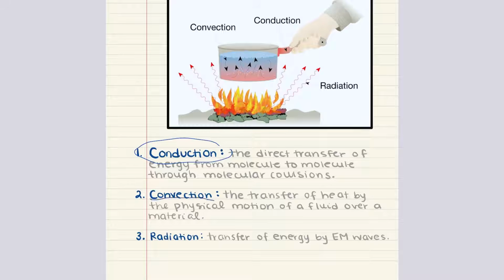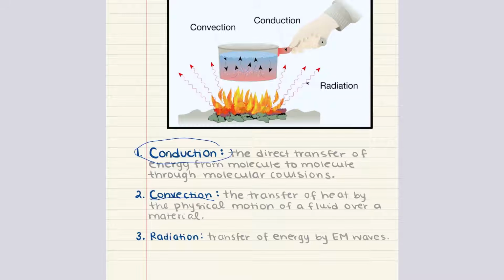Next, let's talk about convection. This is the transfer of heat through the physical motion of a fluid, such as a liquid or a gas. This process occurs when warmer, less dense regions of a fluid rise while cooler, denser regions sink, creating a circulation pattern.